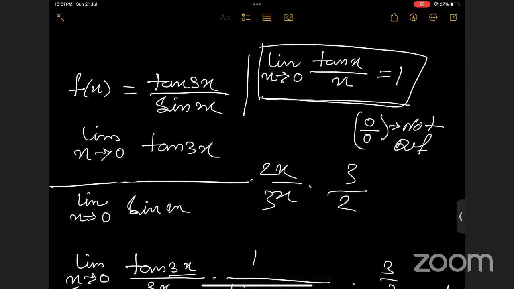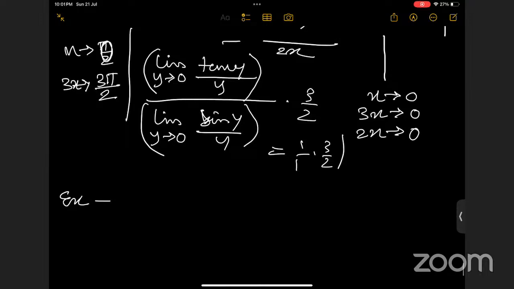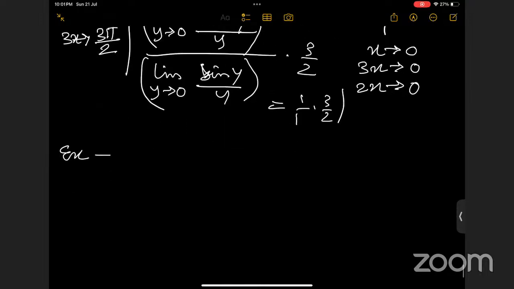Suppose there is nothing given at the point 0, and our domain is R star, which means R minus 0. So is it possible to talk about the continuity? No, ma'am, because for continuity, the point should necessarily be in the domain, right? Yes, ma'am. So we cannot talk about the continuity here.